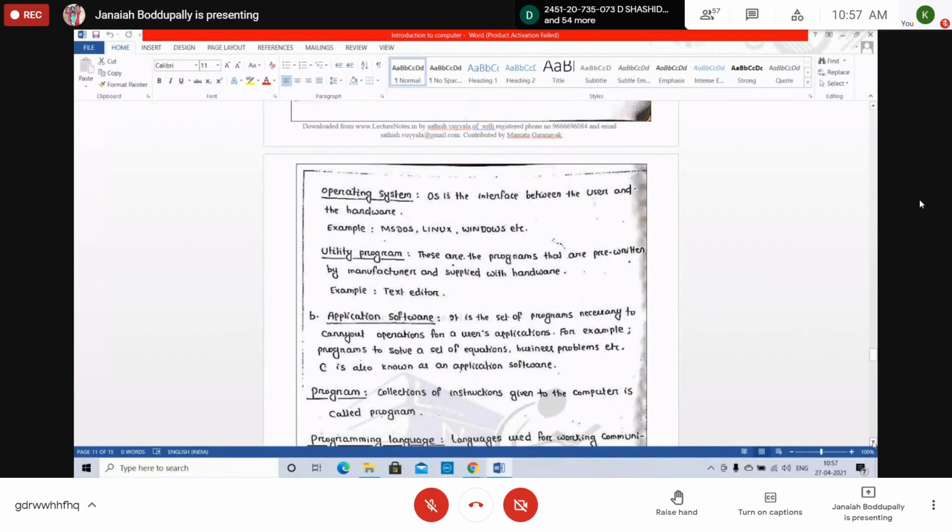We already discussed what is an operating system, right? The operating system is the interface between the user and the hardware: MS-DOS, Linux, Windows, etc. Whatever. All these are operating systems, assembler, interface. All these are system softwares only. Utility programs. Next, utility programs are also system software.